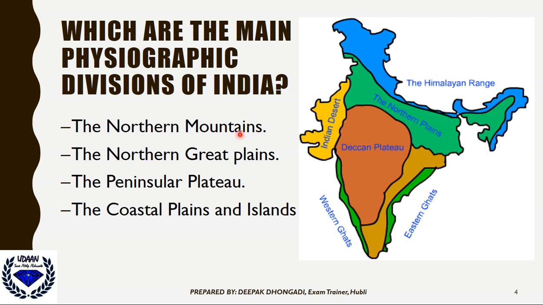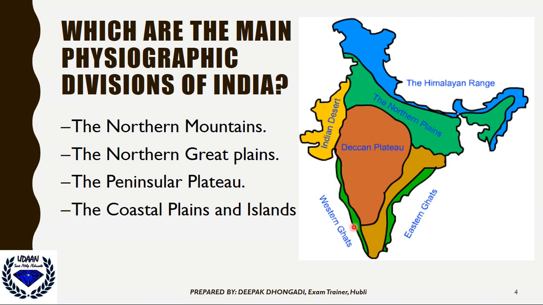Then the northern great plains, the green area you can see here. Mostly you can see the rivers over there. Then the peninsular plateau, the Deccan plateau in the middle portion with certain valleys or ghats. And the coastal plains and islands.